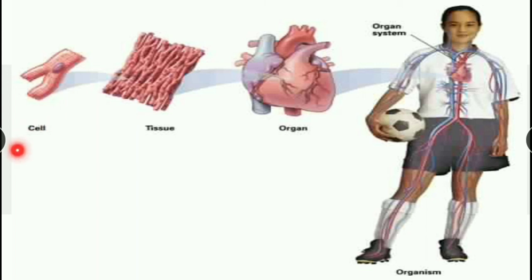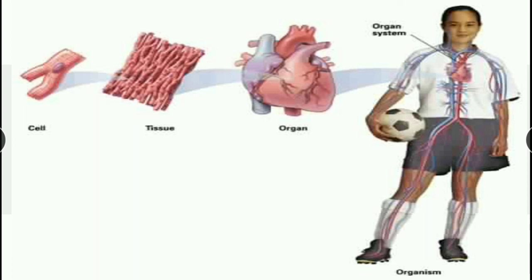So cell is there, tissue is there, organ. How does it form an organ system? Heart is an organ, and there are so many organs like nerves, blood vessels. All this forms what? Organ system.